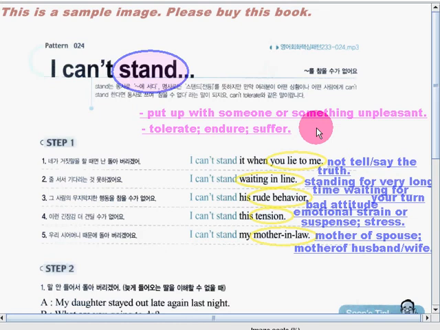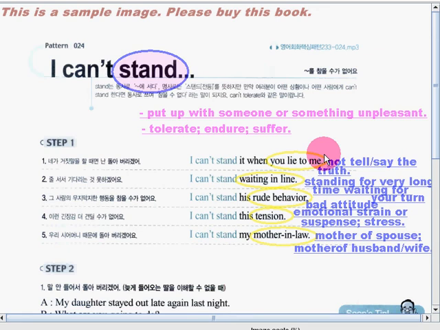Okay, so now let's have the sample sentences. First one, I can't stand it when you lie to me. Okay, so that means you cannot tolerate or endure when you lie to me. That means, of course, with the word lie, that means not telling or saying the truth.